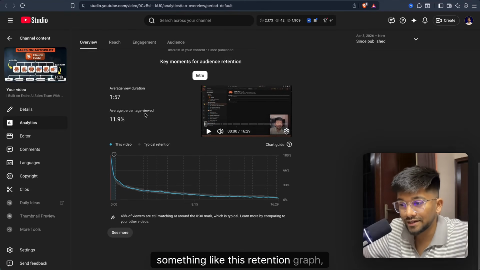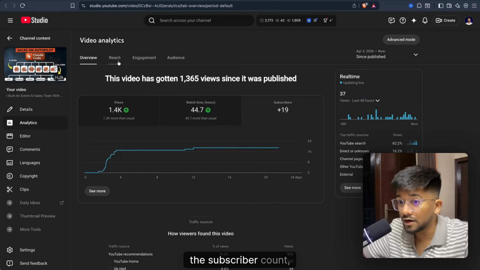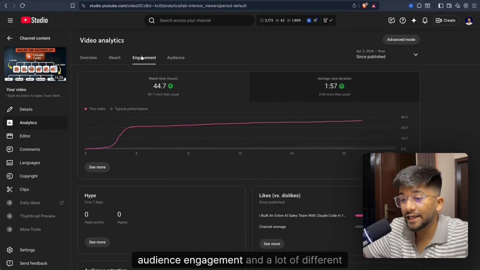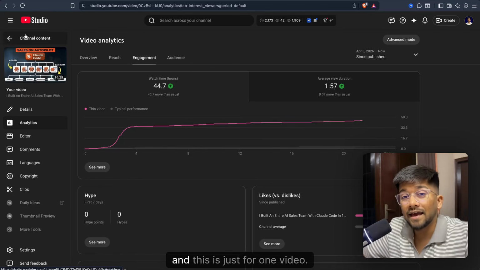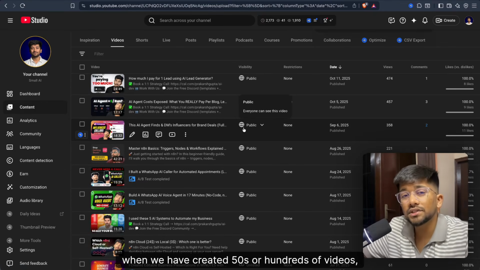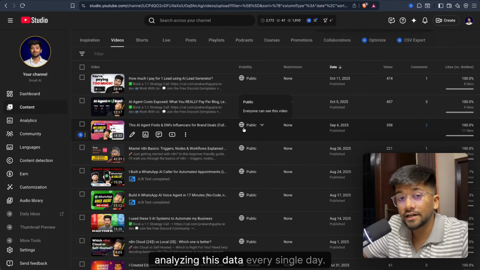Something like this retention graph, the viewers graph, the watch time graph, the subscriber count, the reach graph, CTR graph, audience engagement, and a lot of different metrics. And this is just for one video. When we have created 50s or hundreds of videos, this is a lot of data. And we cannot just keep on analyzing this data every single day.